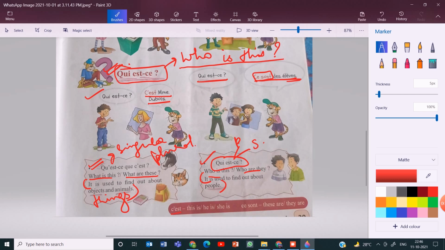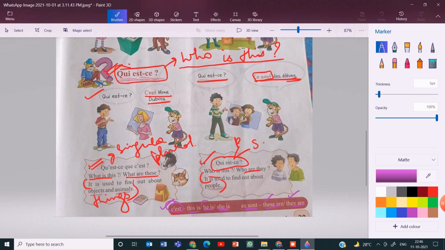C'est, this is, he is, she is. Ce sont, these are, they are. C'est is used for singular. This is, he is, she is. And ce sont, these are or they are.